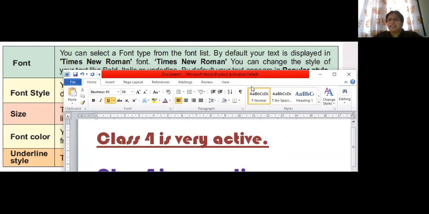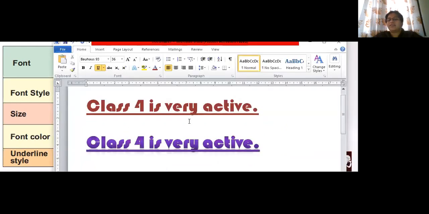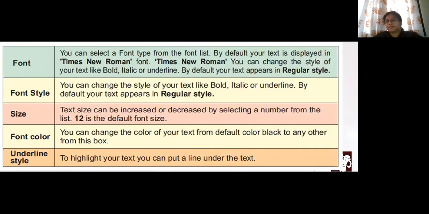Okay, underline is next. Why do we underline? Whenever we write a title or some special or important words, we can use this underline. If I want to remove the underline, I have to click again and the underline gets removed. I just want to underline class 4, so I'll select class 4 and underline. See, only class 4 is underlined over here.